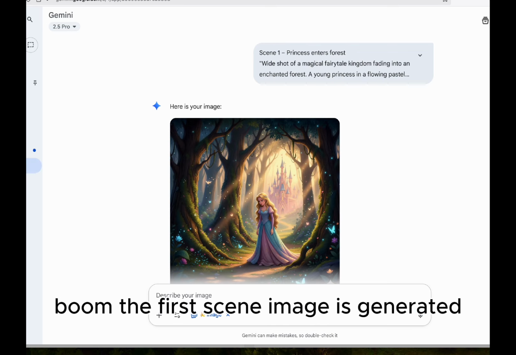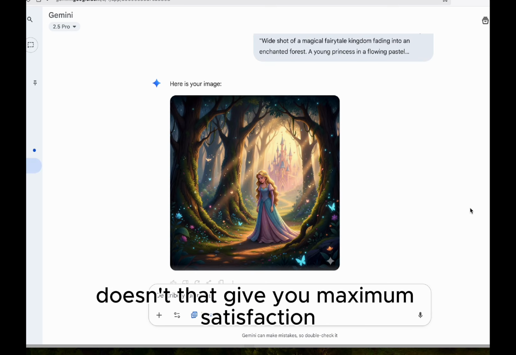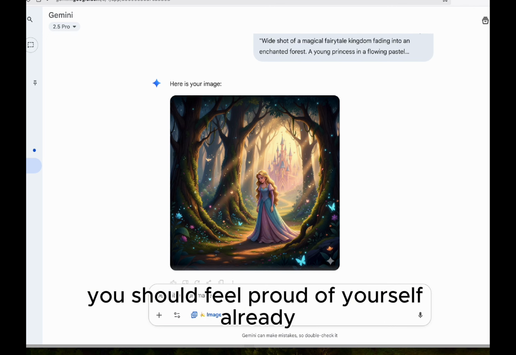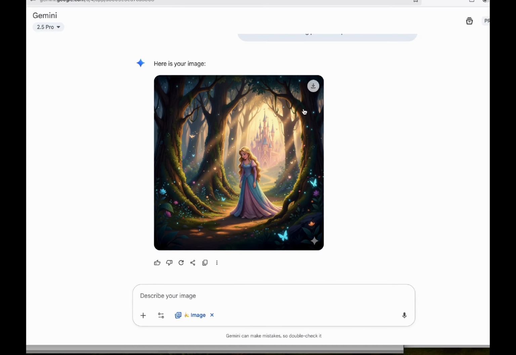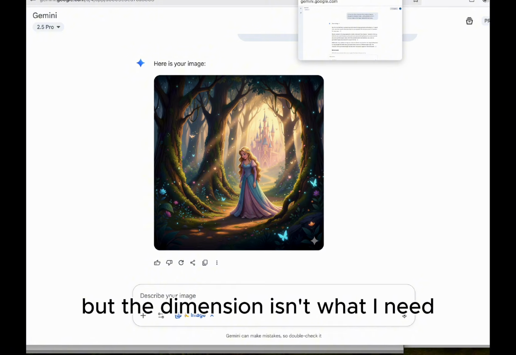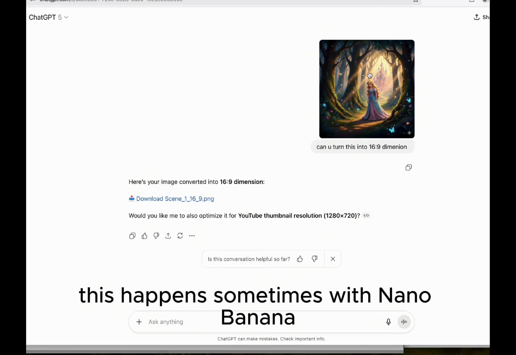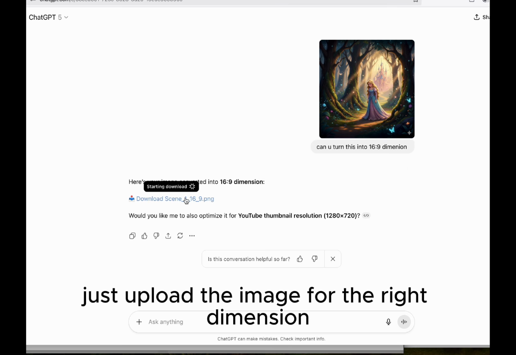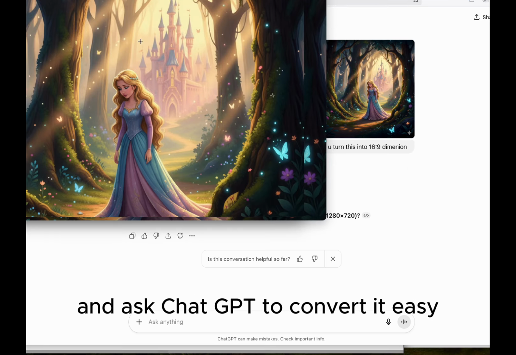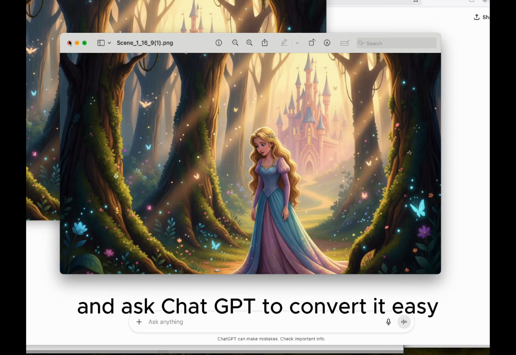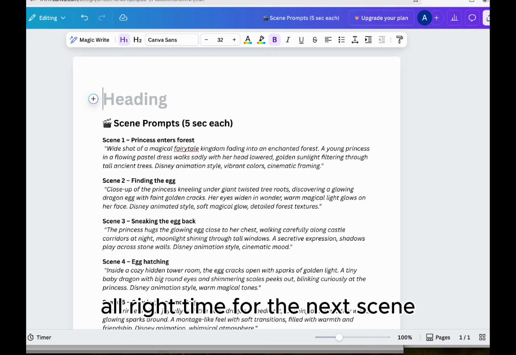Boom! The first scene image is generated. Doesn't that give you maximum satisfaction? You should feel proud of yourself already. Side note, the first image looks great, but the dimension isn't what I need. This happens sometimes with Nano Banana. The fix is simple. Just upload the image for the right dimension and ask ChatGPT to convert it. Easy. All right, time for the next scene.